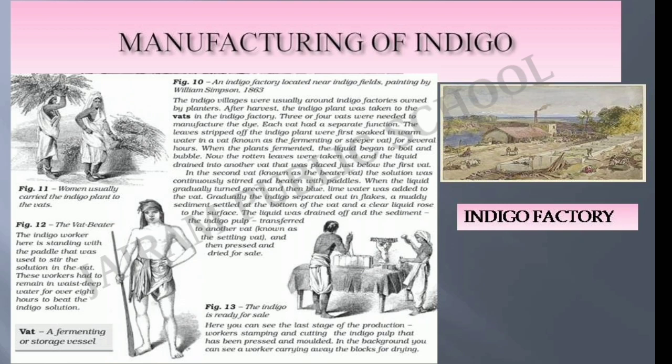Figure number 13, the indigo is ready for sale. Here you can see the last stage of the production. The workers are stamping and cutting the indigo pulp that has been pressed and molded. In the background, you can see a worker carrying away the blocks for drying.